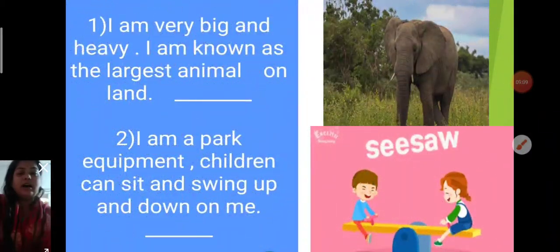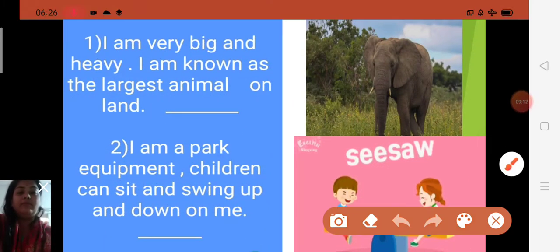First one is here. I am very big. I am known as big and heavy. My weight is also heavy, and I am known as the largest animal on land. So now say, who am I? Yes, what will you say? Elephant. The elephant is very big, heavy and known as the largest animal on land. It is the largest animal, and its long nose is called a trunk. Understood, children? So which is the correct one? Now you say who am I?